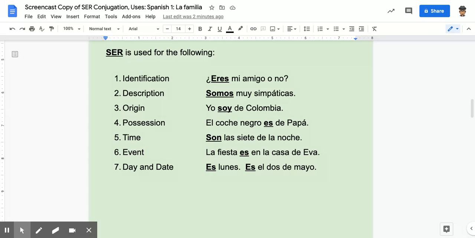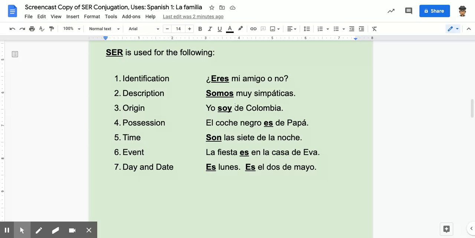We could say Danville is a city. Danville is a small city. Danville es una ciudad pequeña, right? We also use ser for description. Now, we've been doing this all unit long. En este caso, somos muy simpáticas. We're really nice. When I say, tú eres inteligente, you're smart. Ella es alta, she is tall.